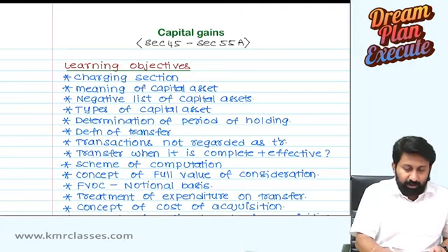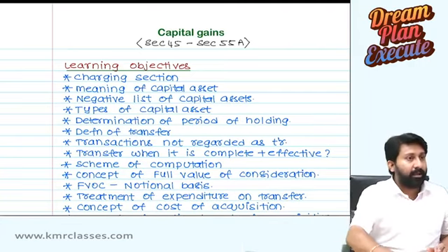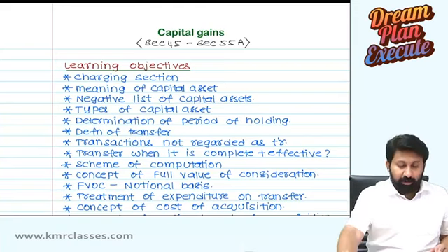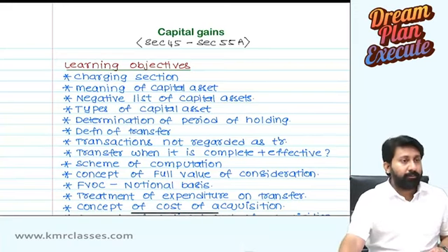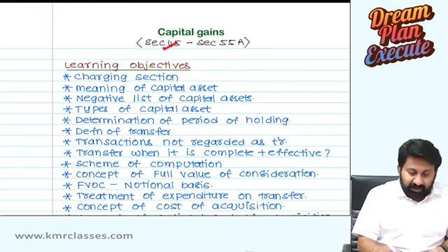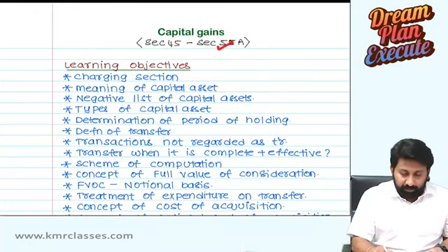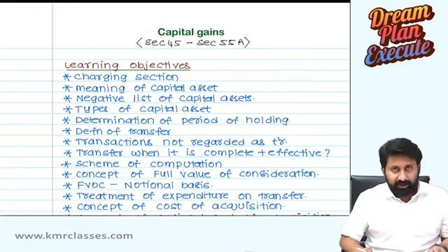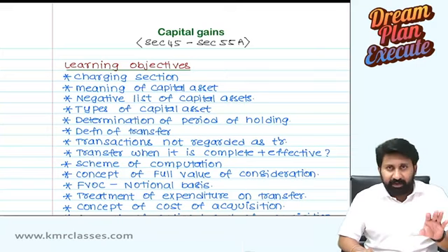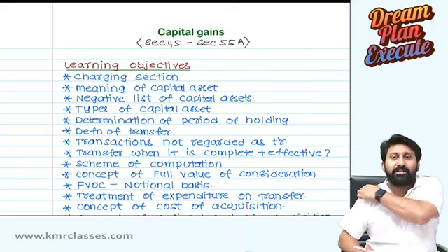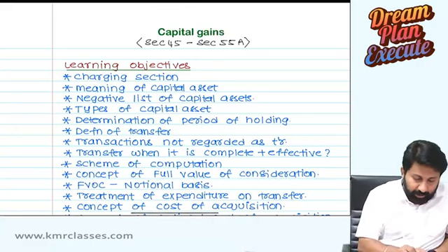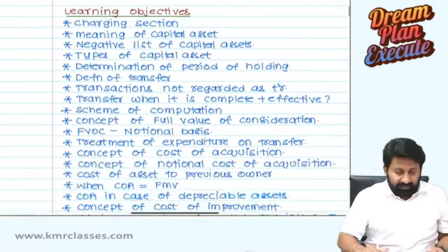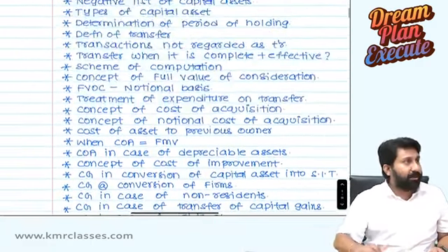Learning objectives. This will start with section 45 and end with section 55A. Everything in between is applicable. There is no exemption sort of thing. These are all the learning objectives of the chapter.